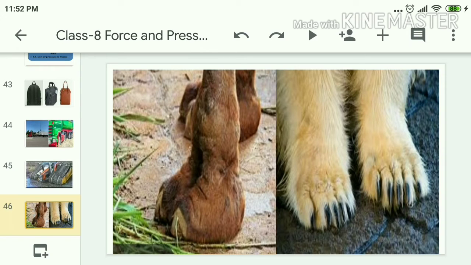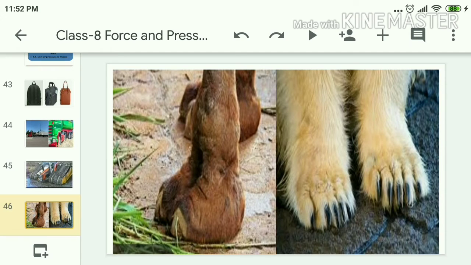If you observe the feet of some animals, for example, a camel, which has a heavy body, it can easily walk on sand without sinking because it has a flat foot. As the area is more, the pressure exerted by the body decreases, so it can walk freely.